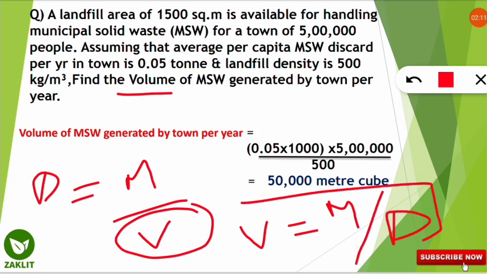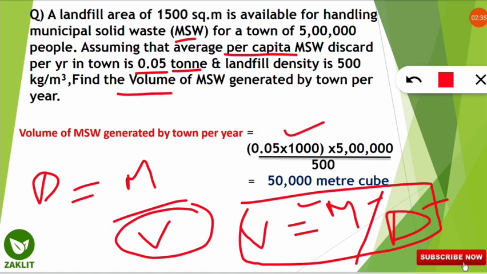So now what do we have to do? We have the mass, we have the density. Everything is given in the question. Mass means total mass of the solid waste. So what is the total mass of solid waste? It will be 0.05 ton. That means 0.05 ton is the per capita, that means each individual is generating that much amount of municipal solid waste per year.